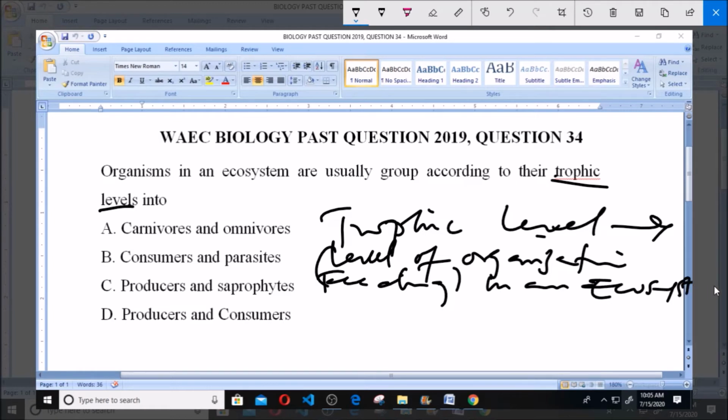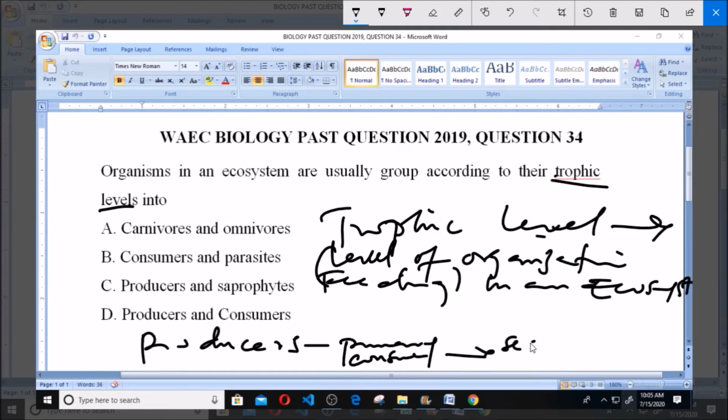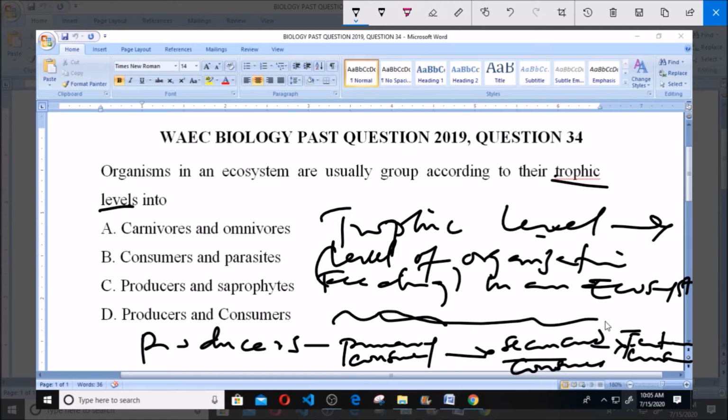So now what I mean is, in an ecosystem we have producers, we have primary consumers, we have secondary consumers, and we have tertiary consumers. Now you will notice that it's just consumers and producers, because the primary, secondary and tertiary all fall under consumers, and then we have the producers.